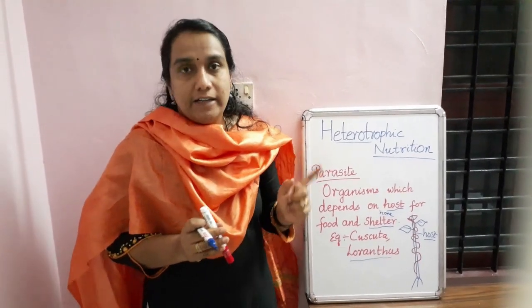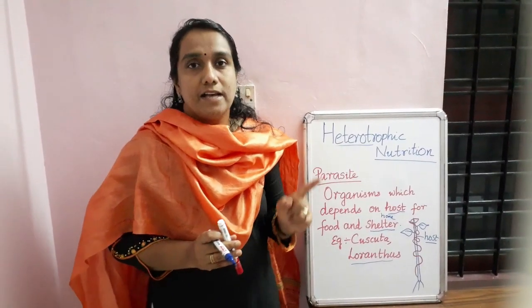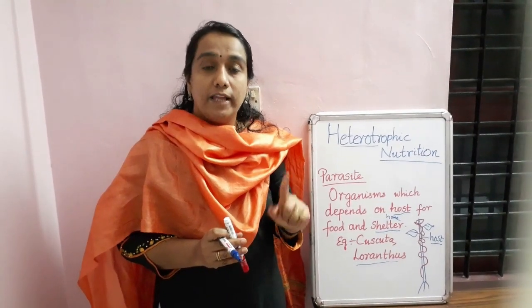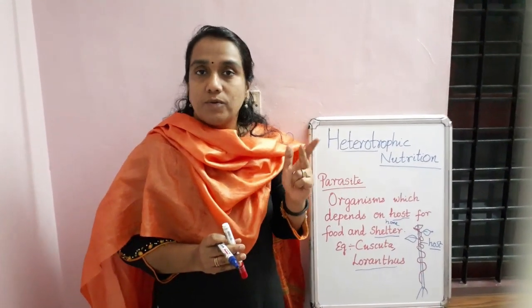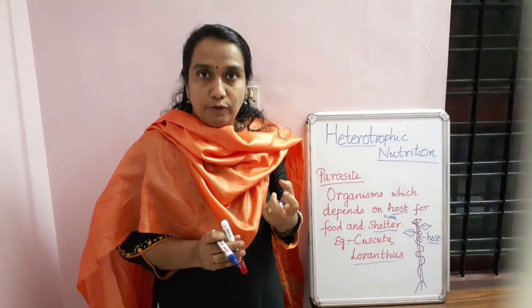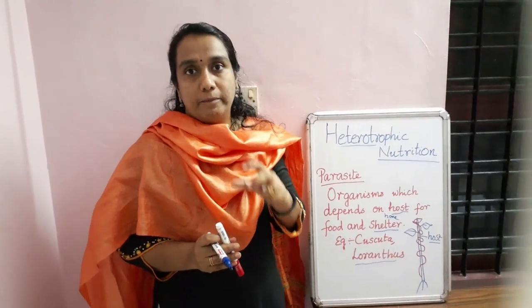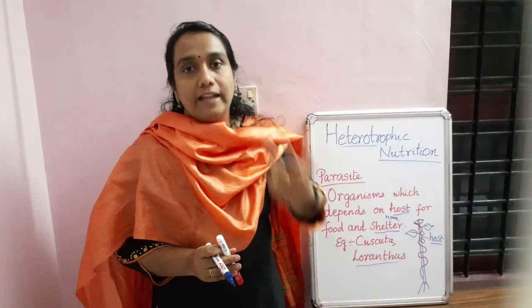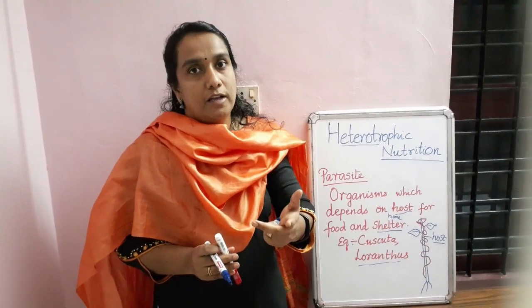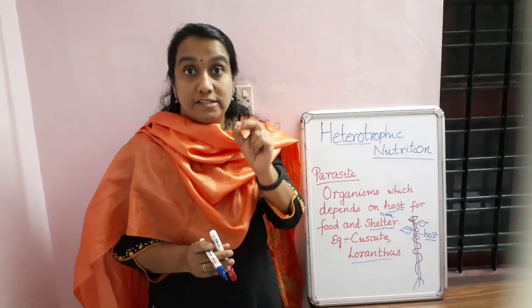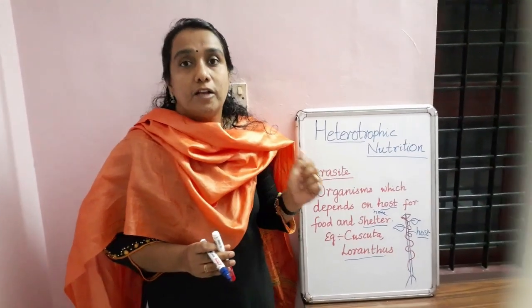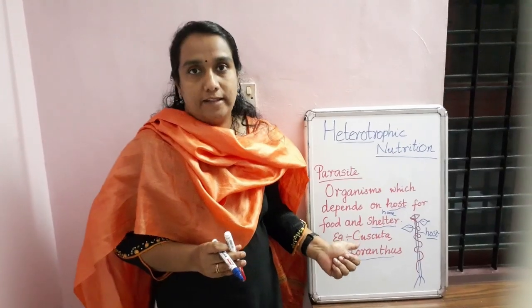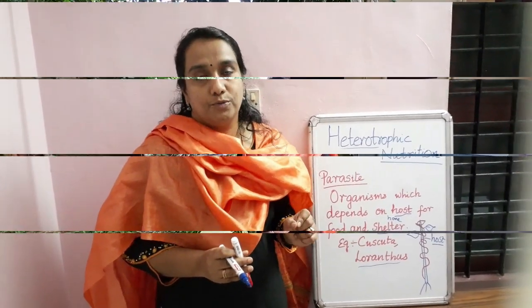Once again I will tell what a parasite is. Parasites are organisms which live on another organism, known as the host, and take food and shelter from the host. It is one way only: they are only taking, they are not giving anything back to the host. Examples in the case of plants are Cuscuta and Loranthus. Hope it is clear to you.